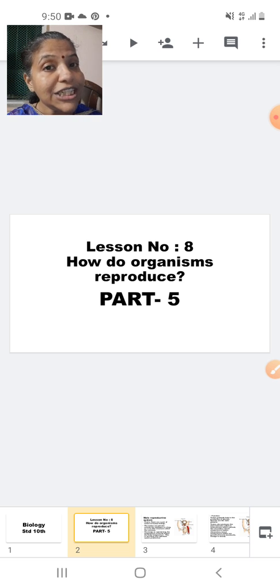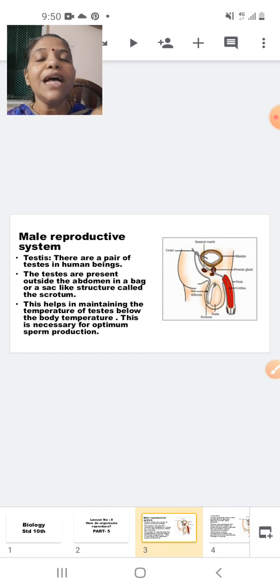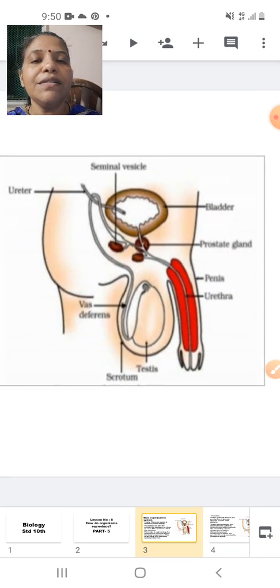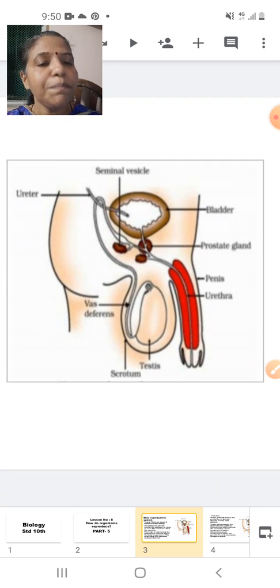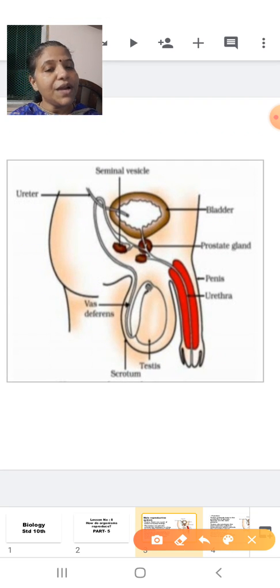So students, in today's session, we are going to study sexual reproduction in human beings. In sexual reproduction in human beings, today we will study the male reproductive system and its parts. So let's proceed ahead with the male reproductive system. Now I will explain with the help of a diagram, and after I explain with the diagram, we will see the reading part. Okay, now students, this is the picture of the male reproductive system.